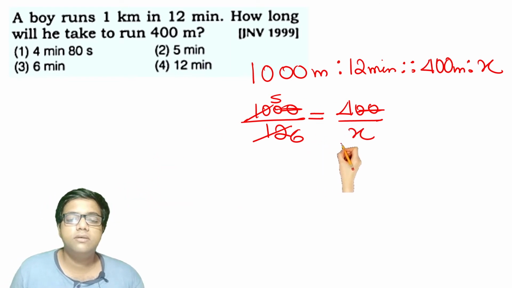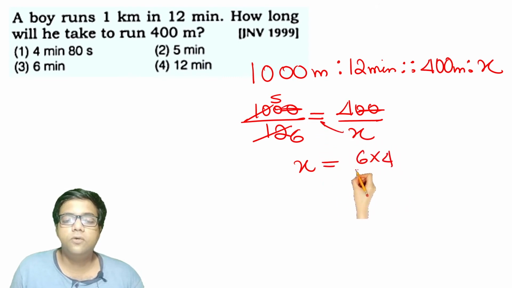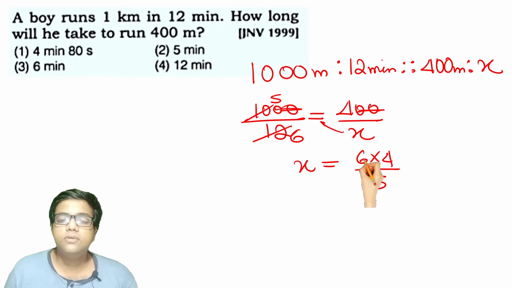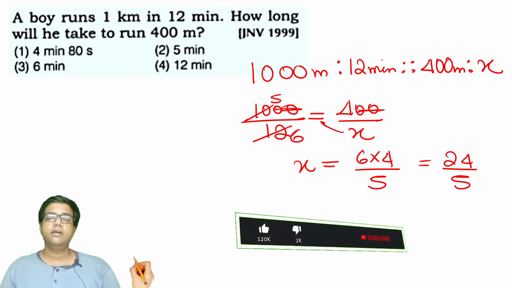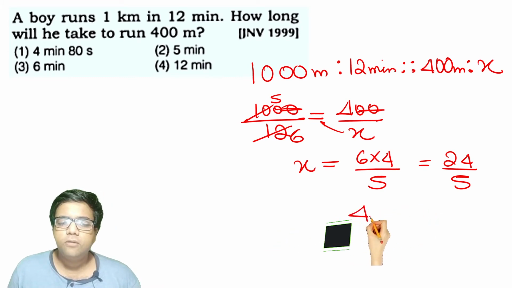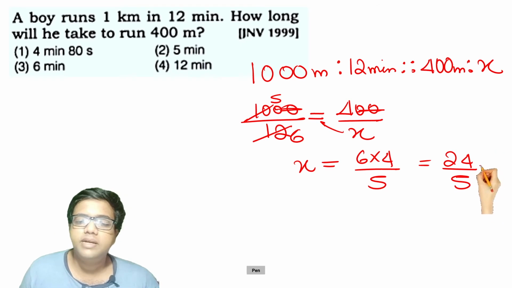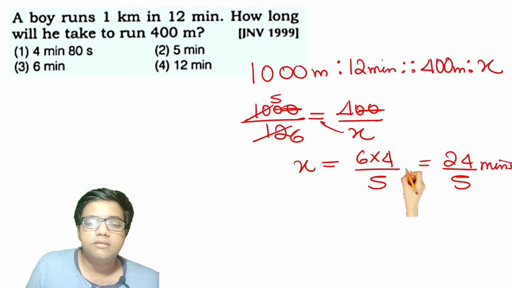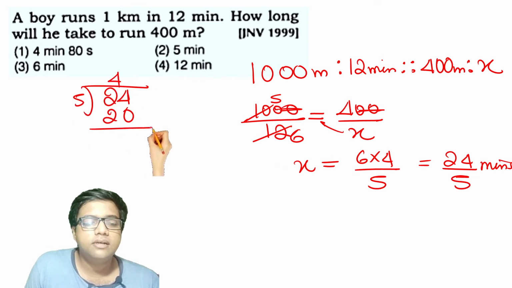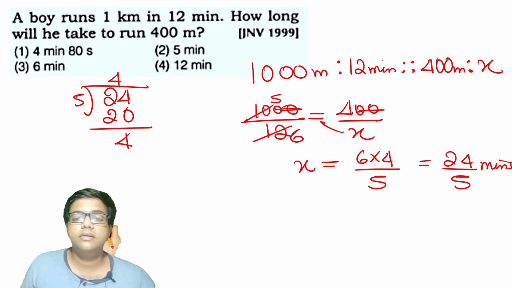You will get x by cross multiplying. X is equal to 6 into 4 by 5. 6 4s are 24, so 24 by 5 minutes. So how to do this? This can be further simplified as 24 by 5. 5 4s are 20, and you are left with 4.